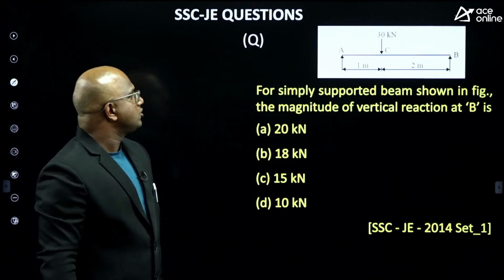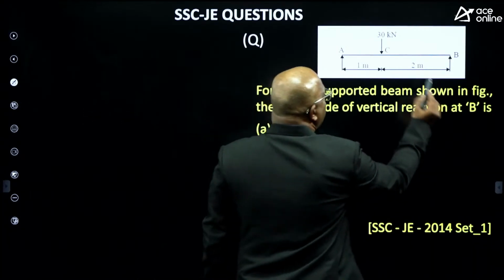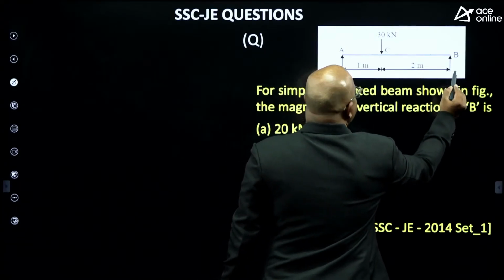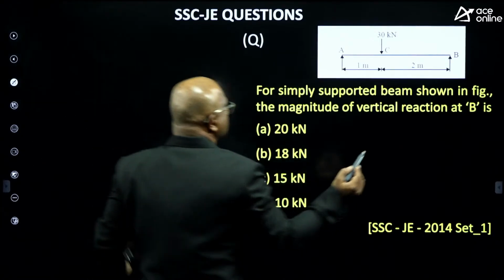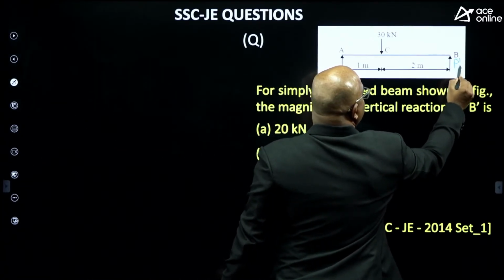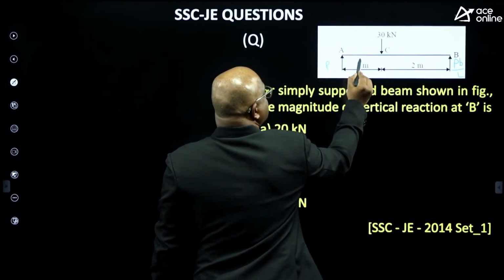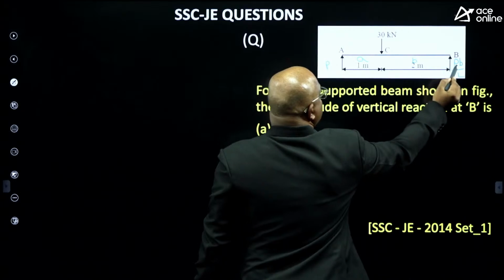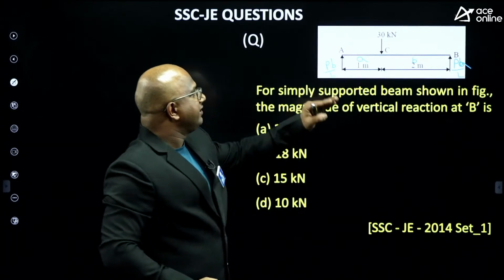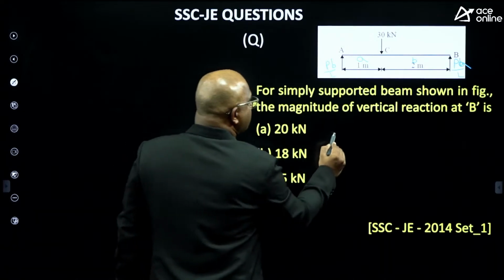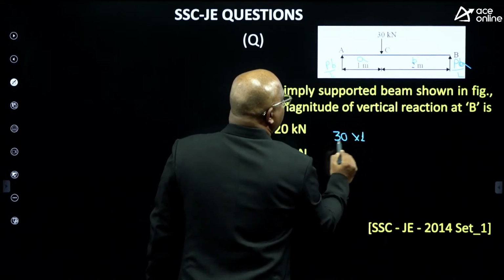And for the simply supported beam shown in the figure, the magnitude of the vertical reaction at B. The simple formula, whenever unequal loadings are there, just remember this formula, guys. Here it is P B by L. This is A, this is B, so this is P A by L and this is P B by L. Asking at B, it is P B by L. So P is 30 into A, which is 1 by 3.